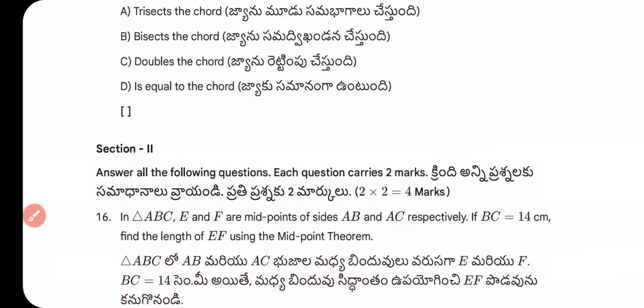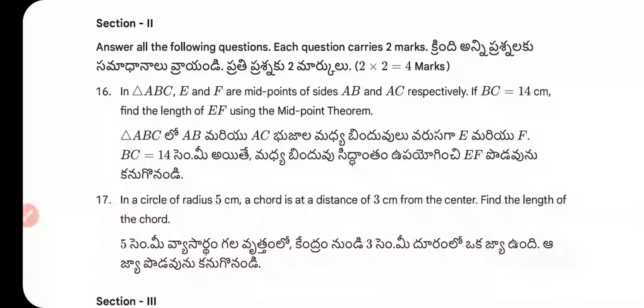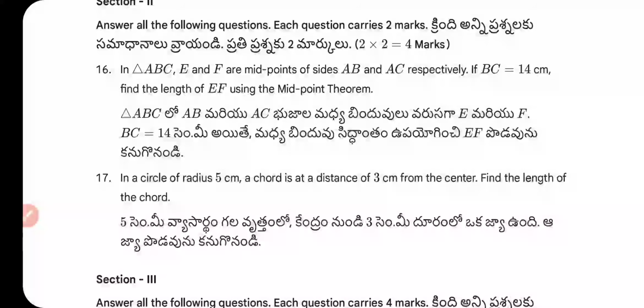And Section B. Question 16. In triangle ABC, E and F are midpoints of sides AB and AC respectively. If BC equal to 14 cm, find the length of EF using the midpoint theorem. Question number 17. A chord of a circle of radius 5 cm is at a distance of 3 cm from the center. Find the length of the chord.